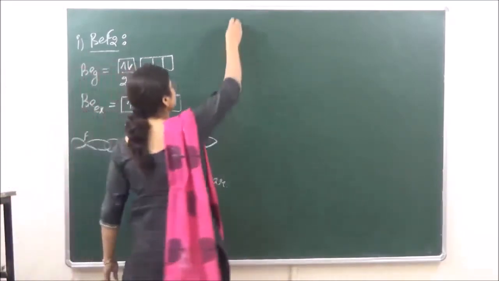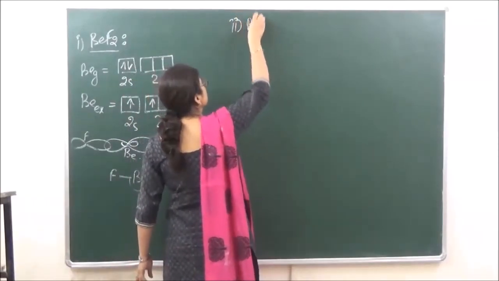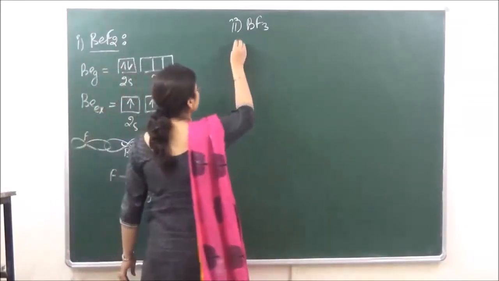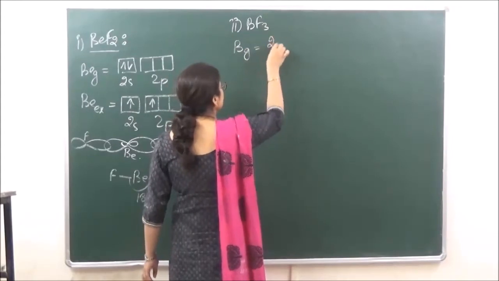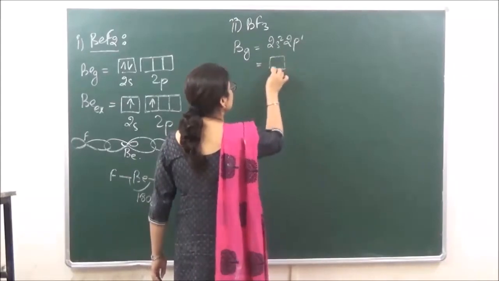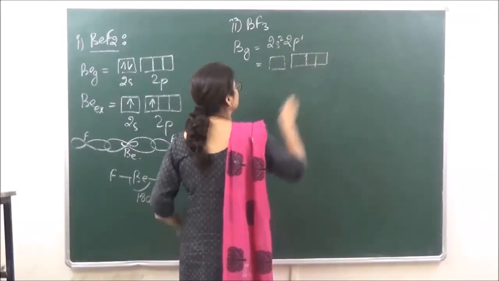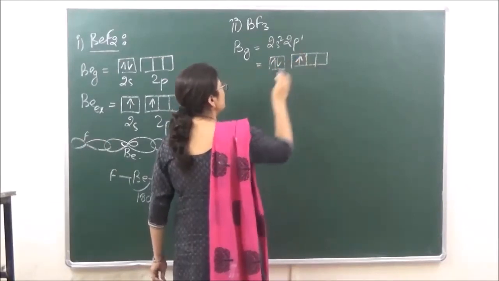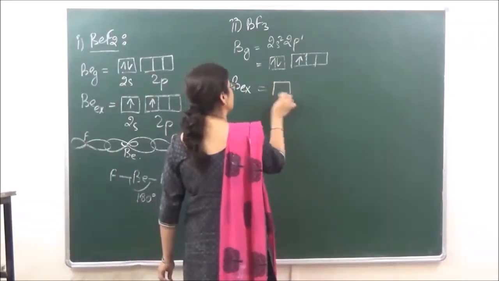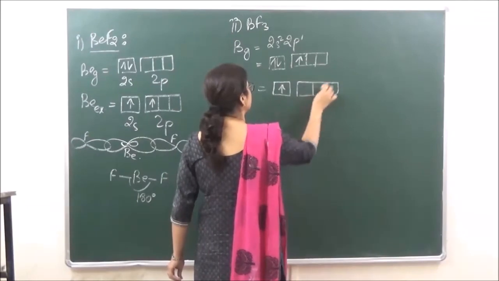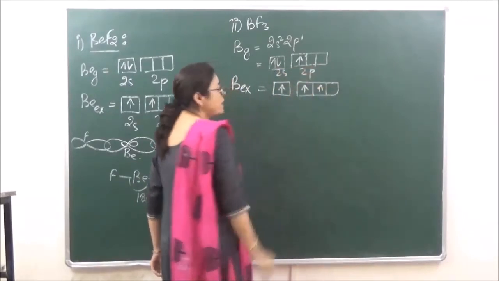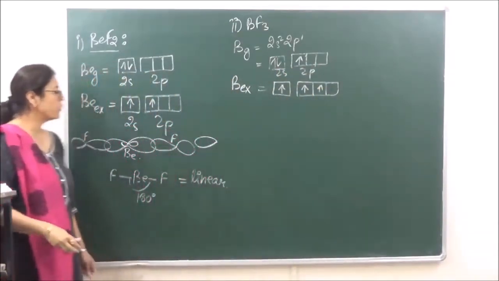Let's take another example. We are taking the example of BF3. Now electronic configuration of boron in the ground state, that is 2s2 2p1, right? So it means 2s2 2p1, in the excited state, one electron shifts to 2p. So there are three electrons which are going to hybridize.